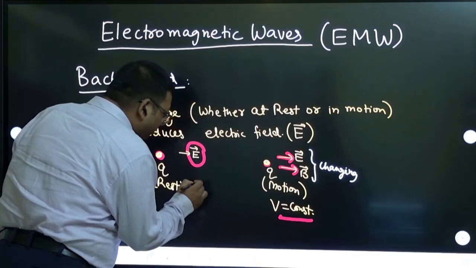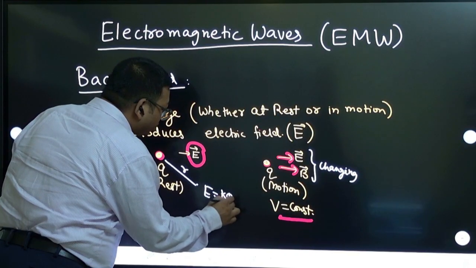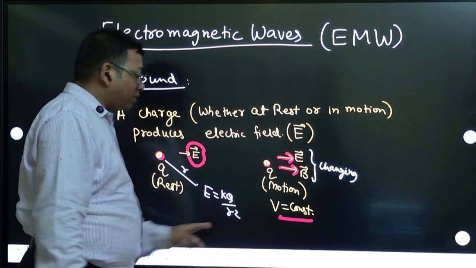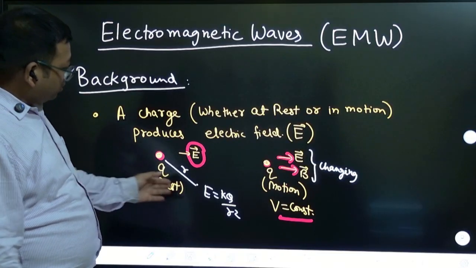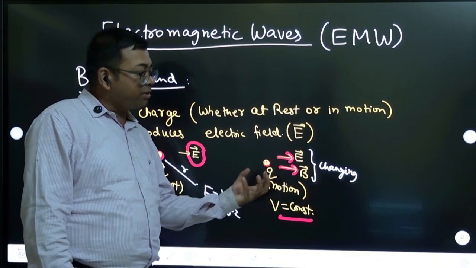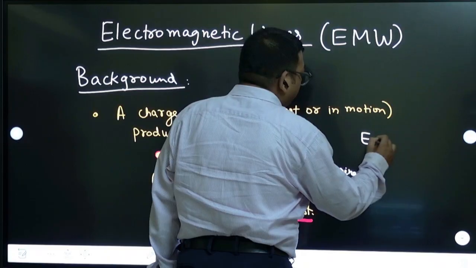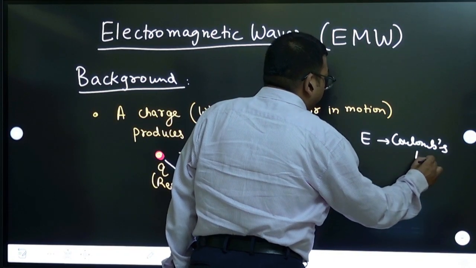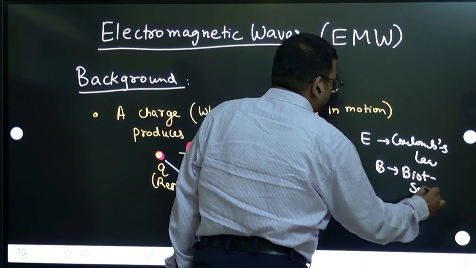But if the charge is at rest, so if you calculate electric field here, this distance is r, and by Coulomb's law, you know kQ by r square you can calculate. But if the charge starts moving, the distance r will change and the field will also change. It will not remain constant, right? Distance will change, so charge is moving, right? So then the electric field is changing and magnetic field will also change. It will produce a magnetic field. That magnetic field is given by Biot-Savart law. So note that this electric field is given by Coulomb's law, and magnetic field is given by Biot-Savart law.